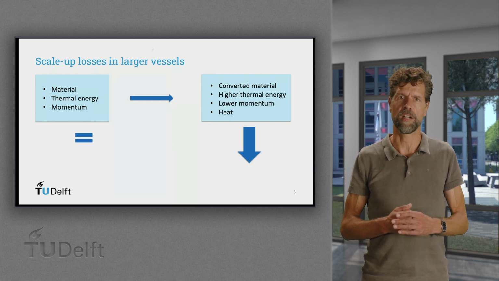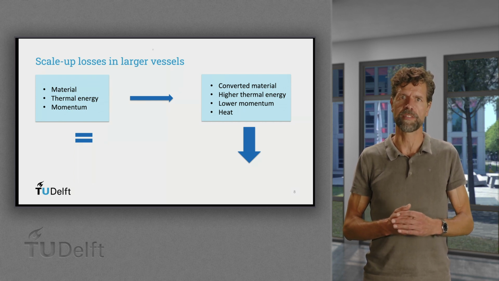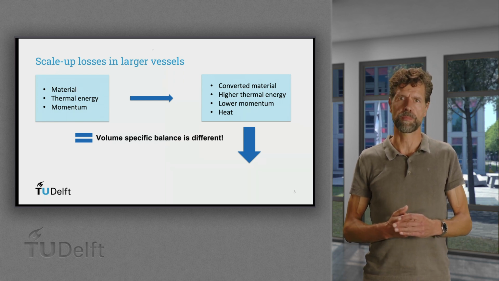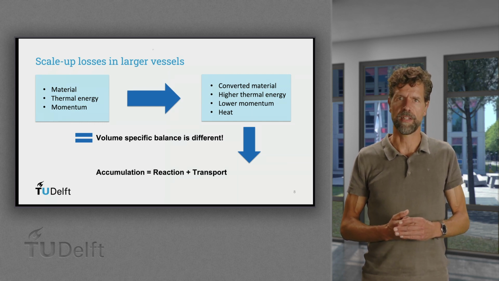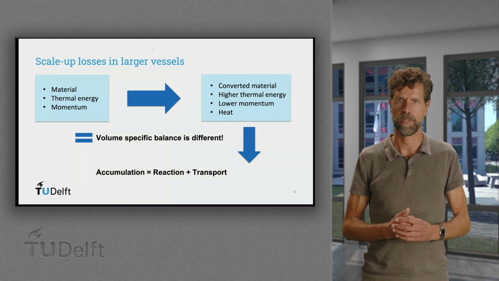There is a scale effect in a larger vessel. When in a larger vessel, the same relative inputs result in different outputs, which are usually lower. This means that the volume-specific balances are different. The laws of physics dictate that the balance reads accumulation equals reaction plus transport.